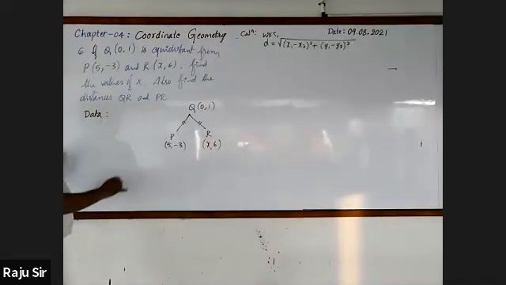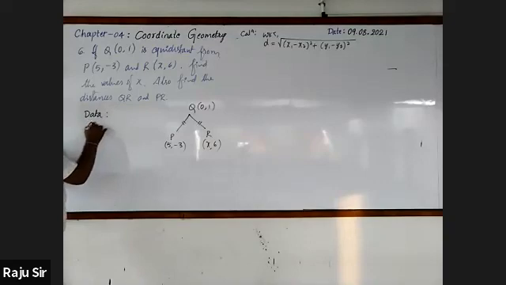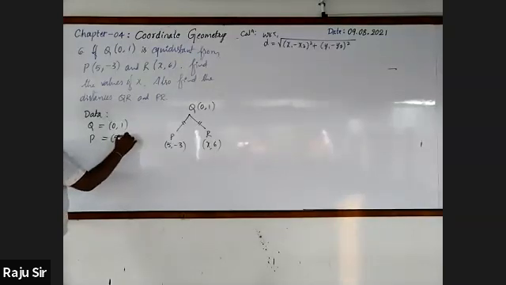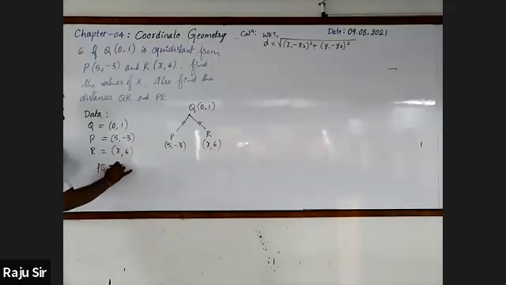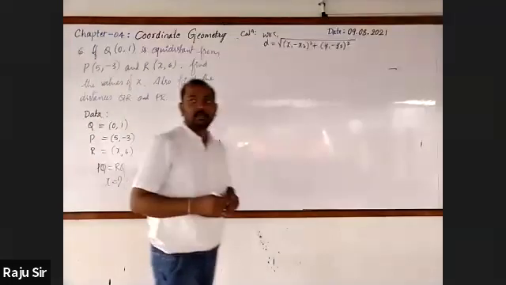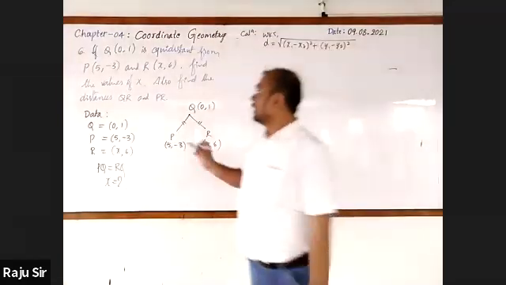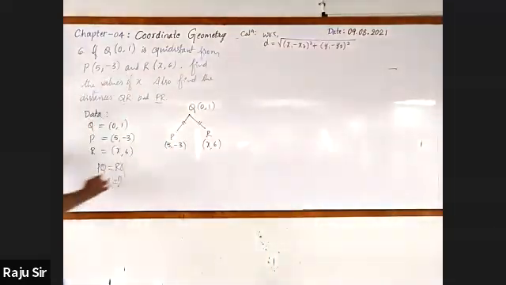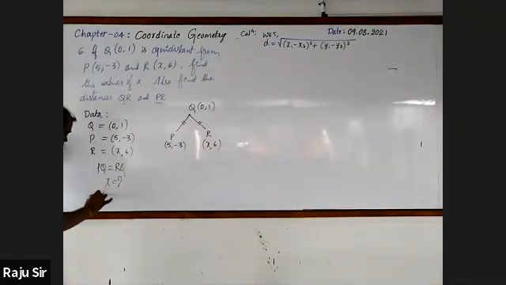If you have not drawn the figure, you can write this. Q is equal to (0, 1), P is equal to (5, -3), R is equal to (x, 6). They have given PQ equal to RQ, and you are going to find the values of x. Not only this, after finding x, you should find out QR and PR.